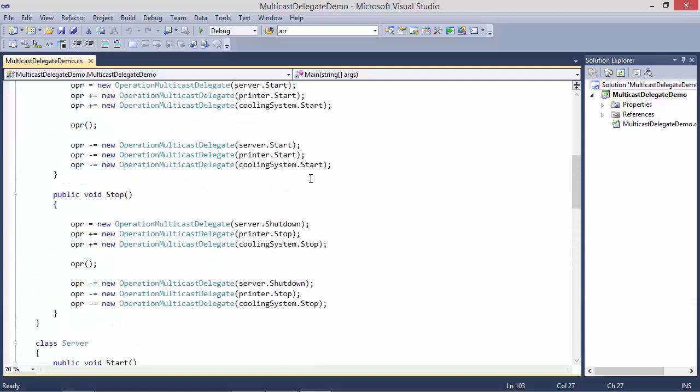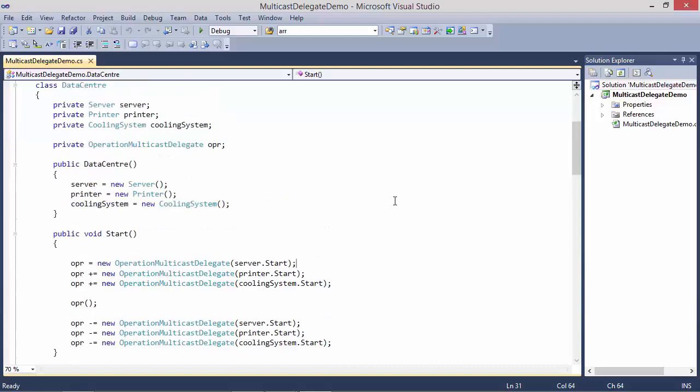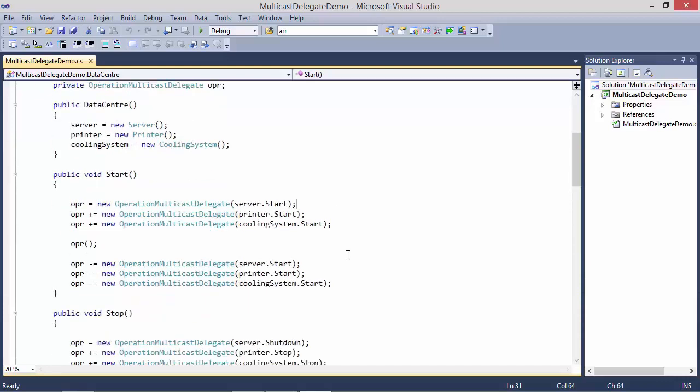So it will come here, and here we can see we are encapsulating the method start in multicast operation delegate instance variable OPR, and then we are adding the method start of printer.